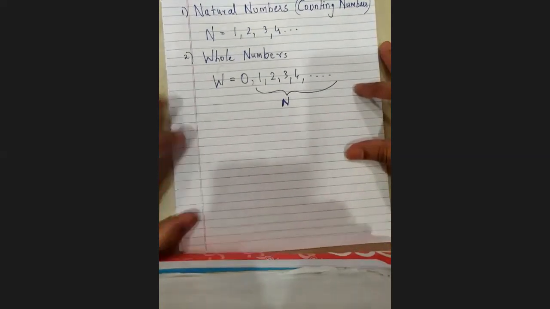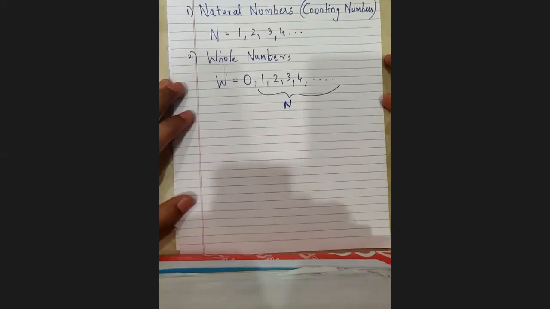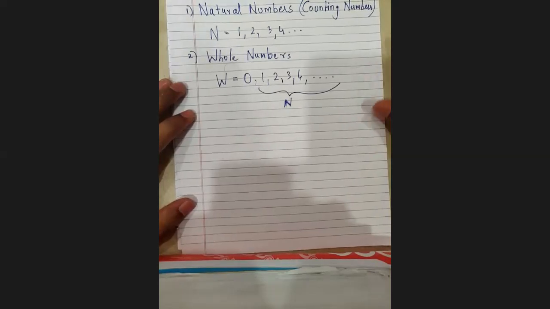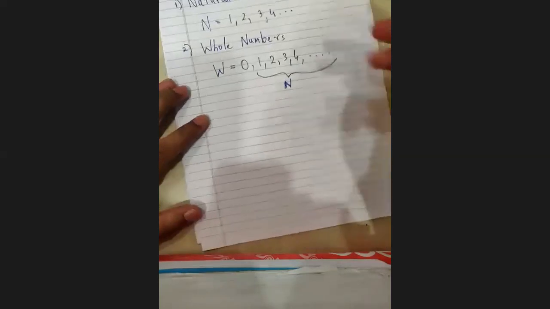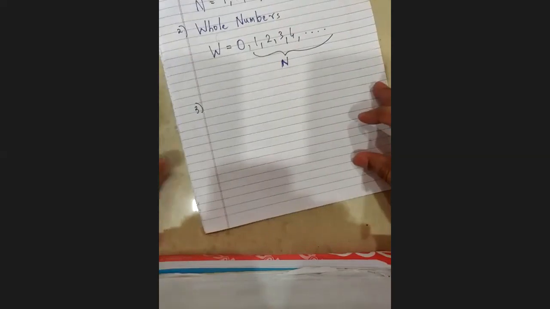Let's move on now. So the counting process is done, but still I feel this is not enough. You might have seen that if I ask you for the temperature of different places, some places might have 30 degrees Celsius, some 10 degrees Celsius. You might have seen the weather and the temperatures with it. In places where it snows, temperatures are even below 0 degrees Celsius. So that means negative is also important, but that is not covered in these two numbers. That will be covered in the third type of numbers. So can you tell me what is the third type of number?